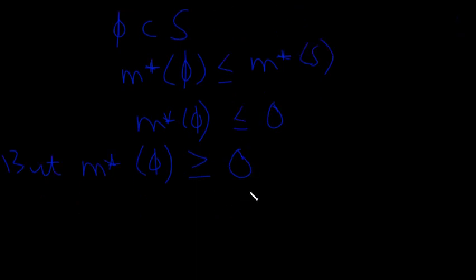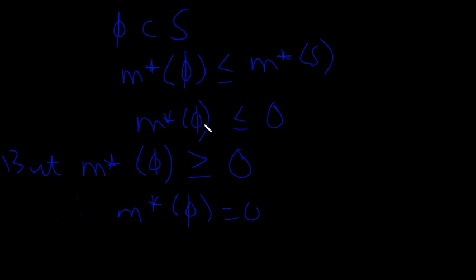So you can then conclude that the outer measure of the empty set is equal to 0, because you have two different inequalities, and the only similarity going on here is the equal sign.